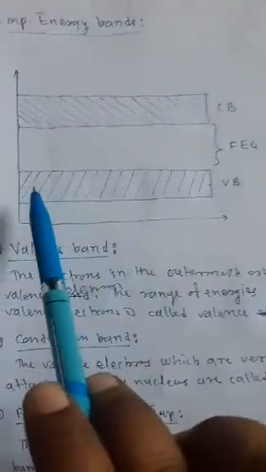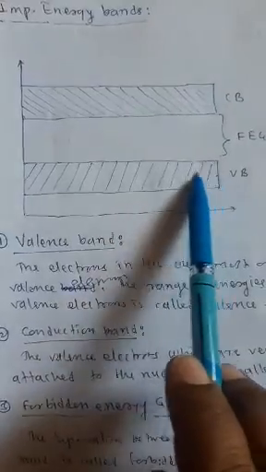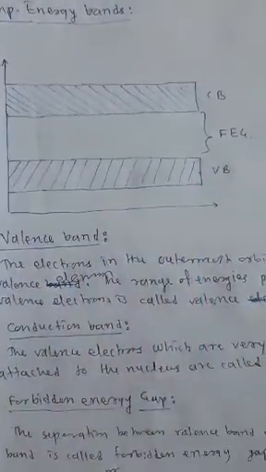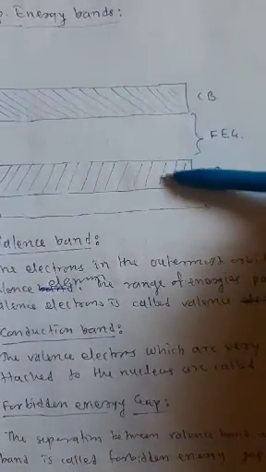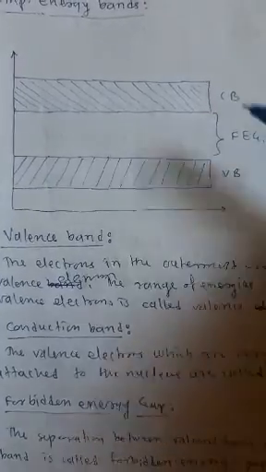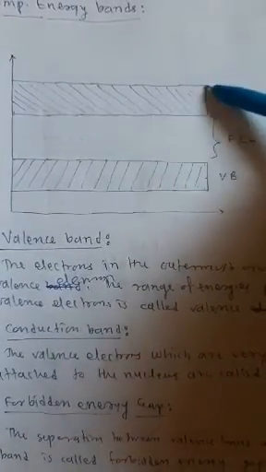And the range of energy possessed by the valence electrons is called valence band. This is the range of the valence band. This is the range for conduction band.